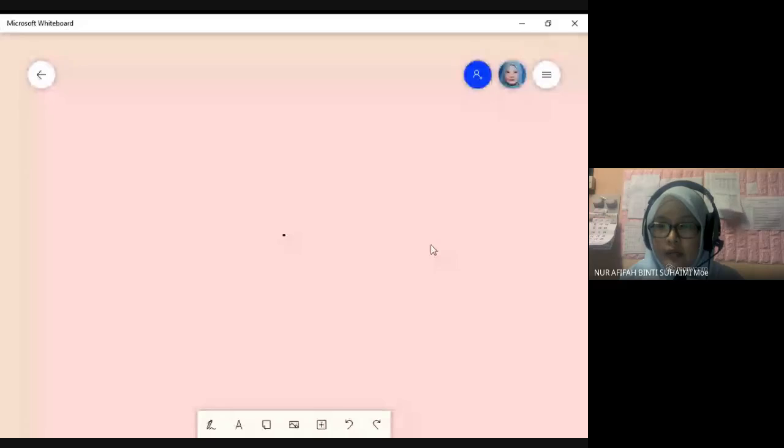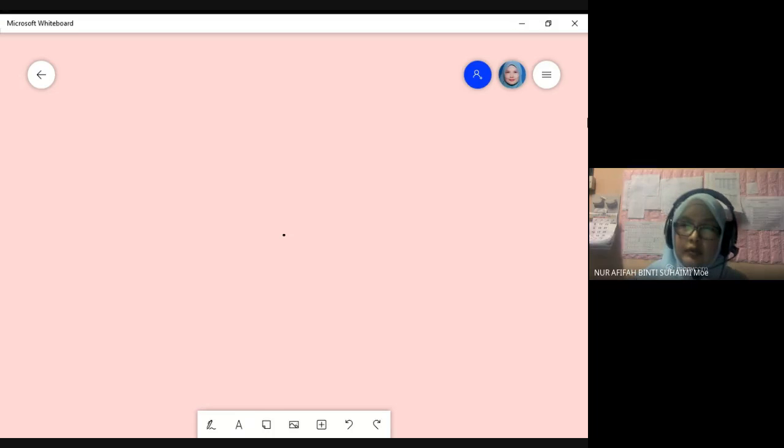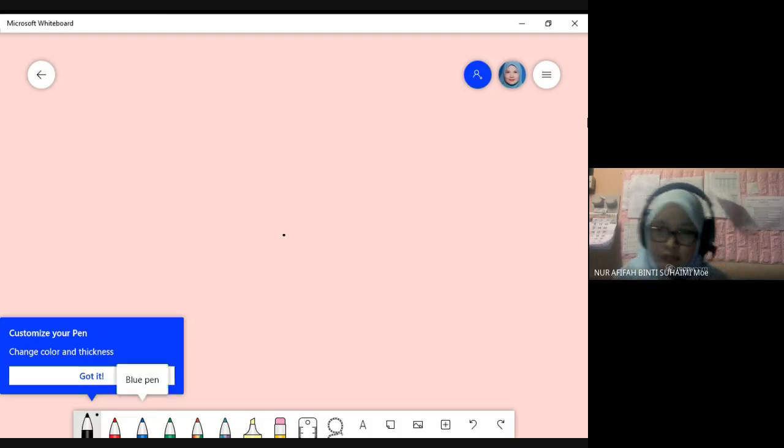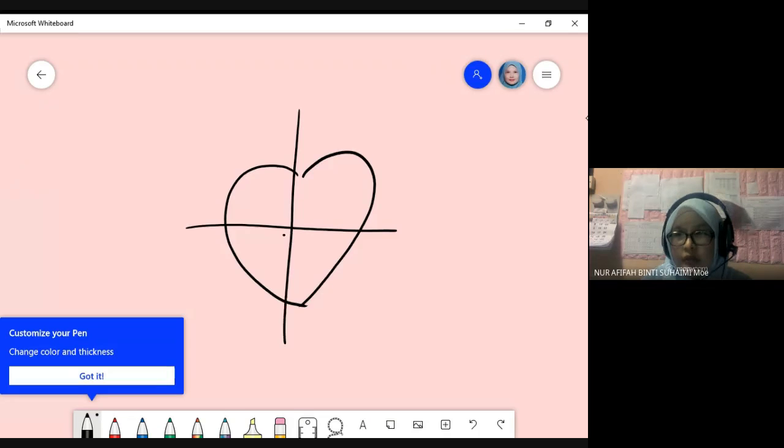Okay, saya nak present lain. Okay, nampak saya punya pink board. Okay. Apa yang you belajar tadi? Okay, kita ada heart. Right? We have heart. We have four chambers. Okay, this one.